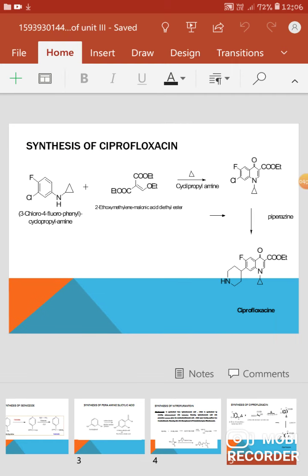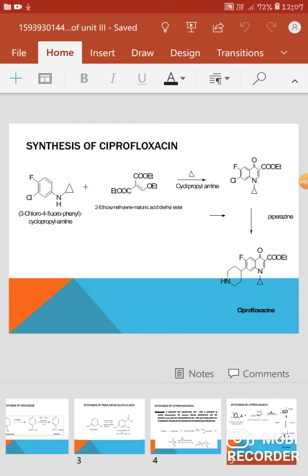Next drug for synthesis is ciprofloxacin. Ciprofloxacin is an antibiotic. It can be synthesized from the intermediate 3-chloro-4-chlorophenyl cyclopropylamine when reacted with 3-ethoxymethylene malonic acid diethyl ester. On heating and in the presence of cyclopropylamine, it will form the intermediate. When this intermediate reacts with piperazine, it will form ciprofloxacin.